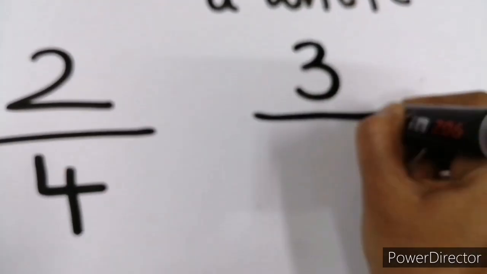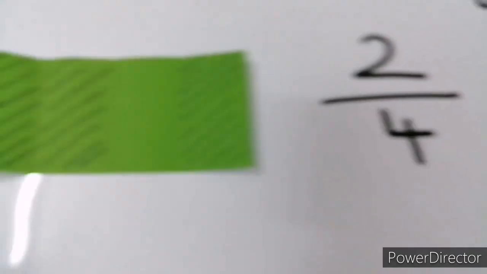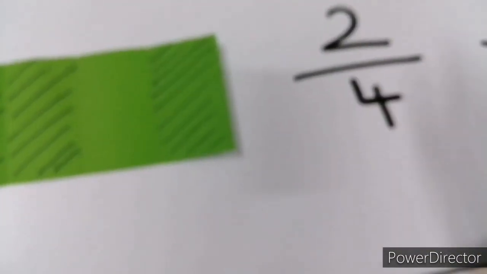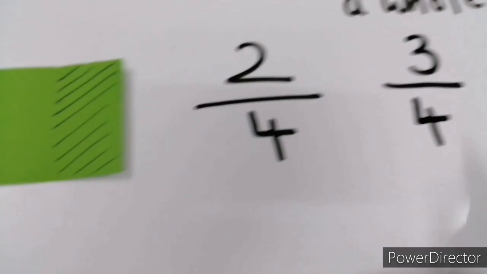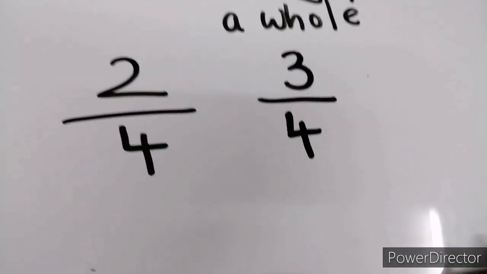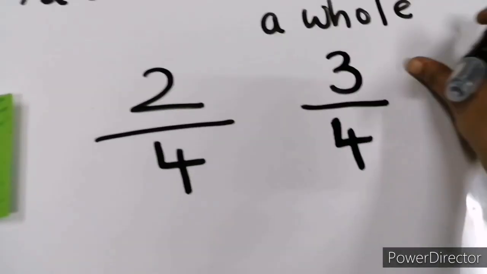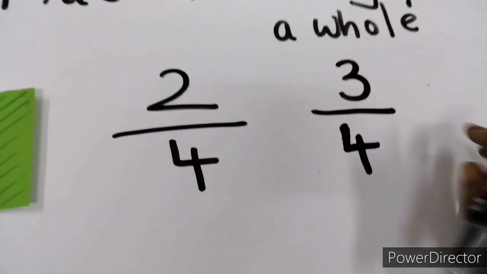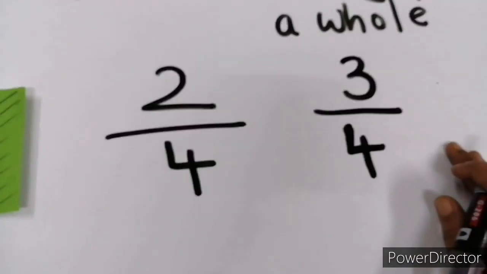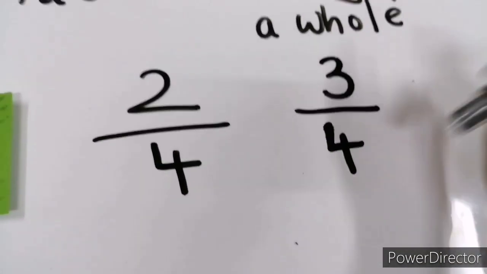And how many parts do we have in total? We have 4 parts in total. So the fraction will be 3 shaded parts divided by 4 total parts. 3 by 4. This is also a non-unit fraction because the numerator is not 1.